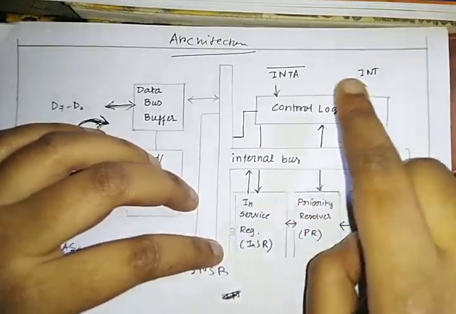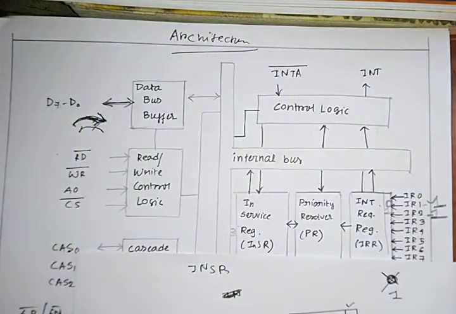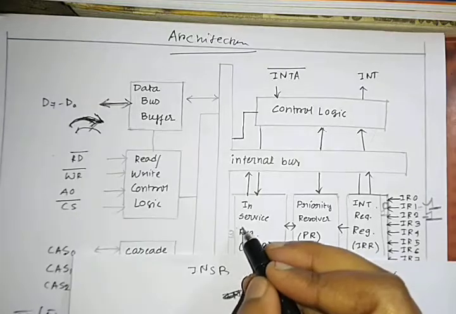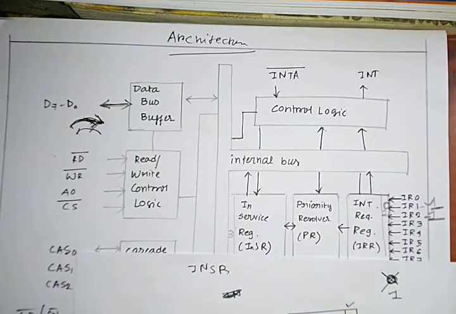So IR1 will send that signal from INT, then get the INTA bar acknowledge and all. I've already repeated this step so many times. Then when it is serviced, this bit will become 1 to 0, and then again some other interrupt will get executed.